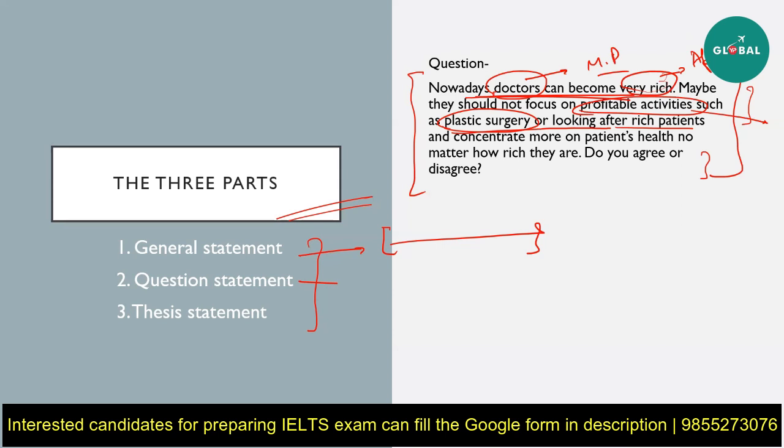All right. So you see, you just basically have to pick certain synonyms and write the same sentence using those synonyms. Okay, this will be your question statement. The last is your thesis statement. Thesis statement is where you take a stand, as in you definitely, very concretely say what you feel about the issue being discussed here. The question here is, do you agree or disagree? That means you can take two ways. You can either 100% agree or 100% disagree, or you can also take a 70-30 approach. That is, 70% agree and 30% disagree, or vice versa.